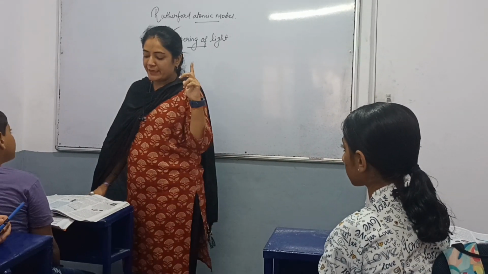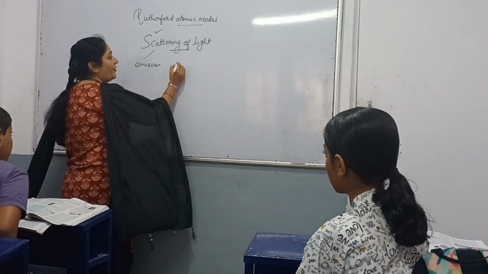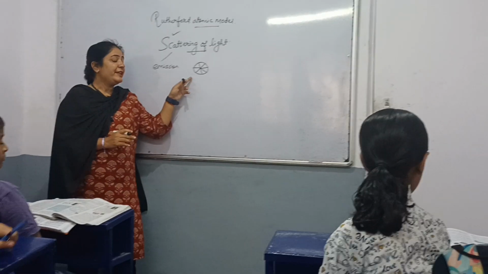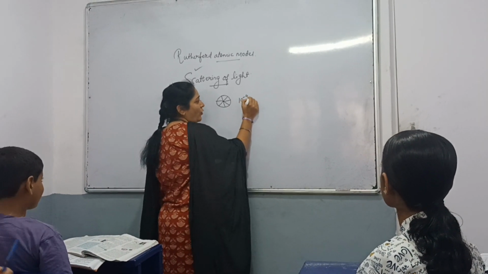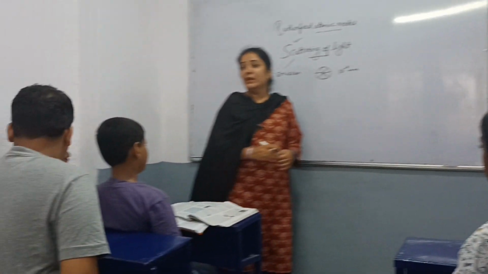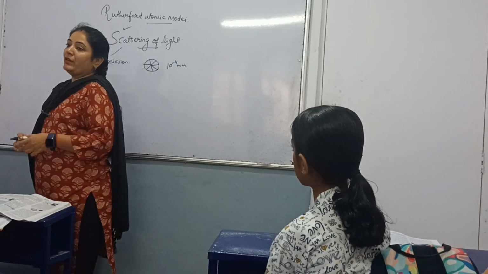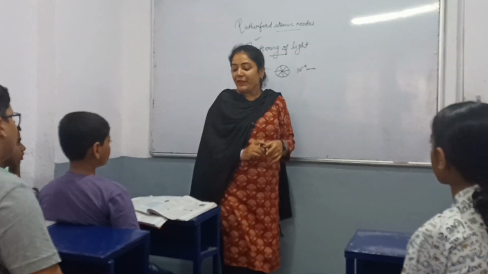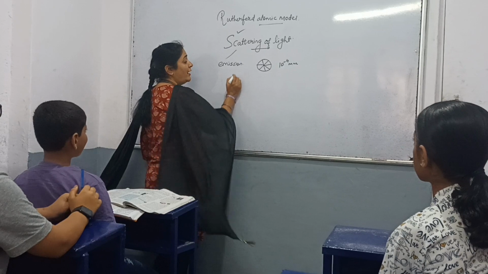Now here, what he did was arrange a very thin gold foil. Now you know the meaning of gold foil: it is a golden paper. He arranged a very thin gold foil with a thickness of about 10 raised to minus 4 micrometer, and it was bombarded with positively charged alpha particles.